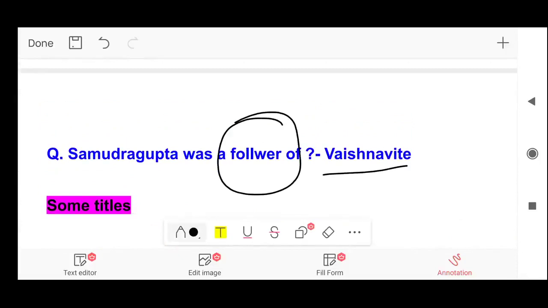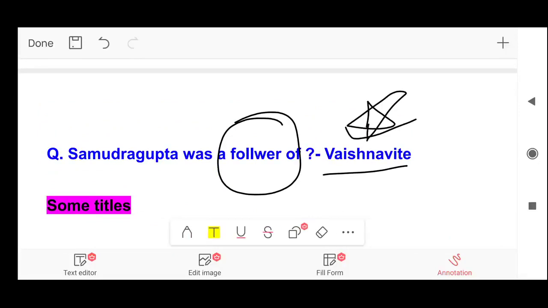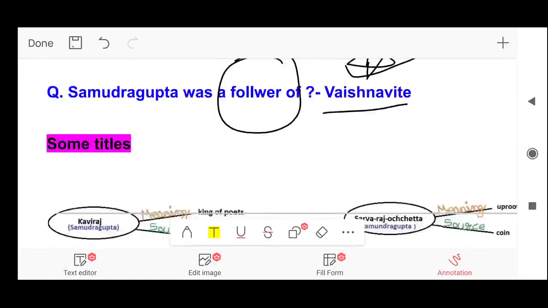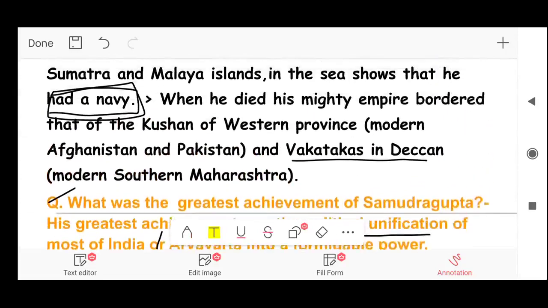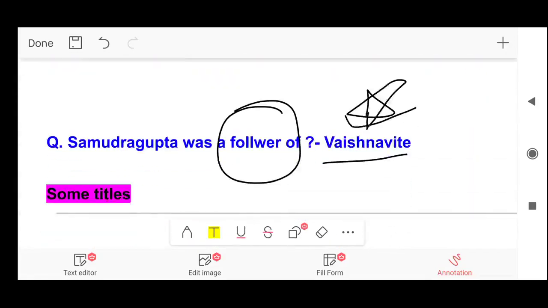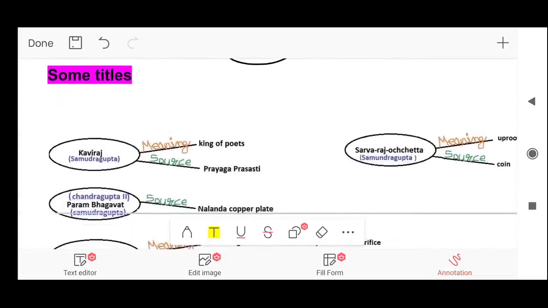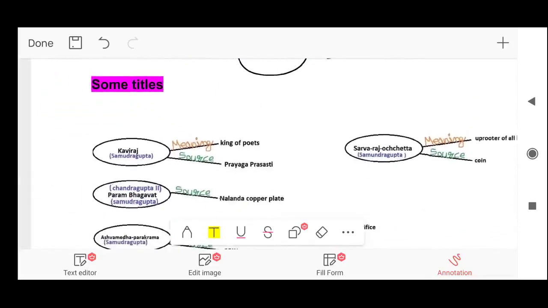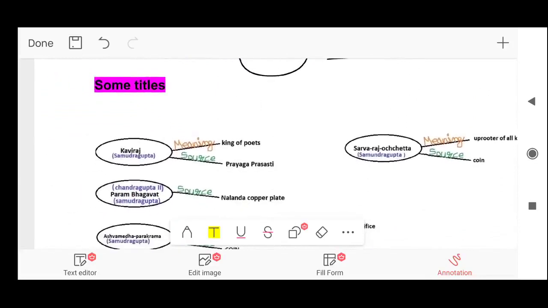Please remember that he was a follower of Vaishnavite. Friends, these all questions are very, very important. Please learn them, revise them again and again, and you will surely be able to attempt all Gupta questions correctly. And you can score really good marks in all your exams.